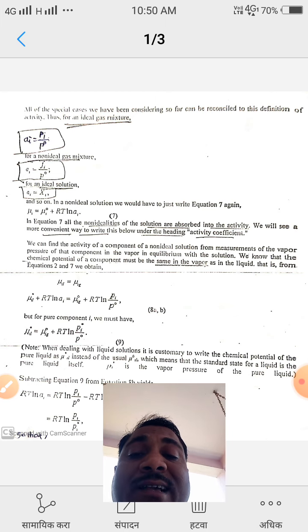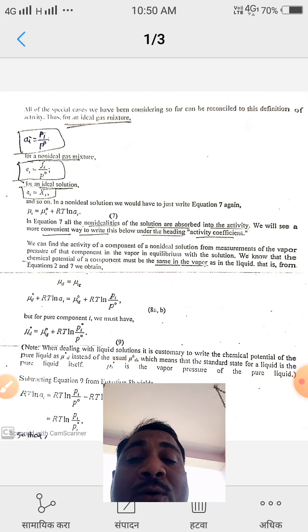For a non-ideal gas mixture, activity a_i is equal to f_i by p naught. For an ideal solution, the mole fraction equation is used: activity is equal to x_i, and so on.